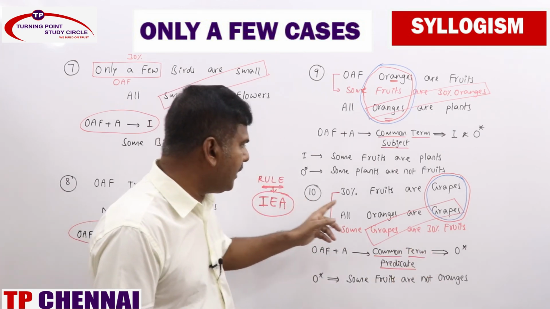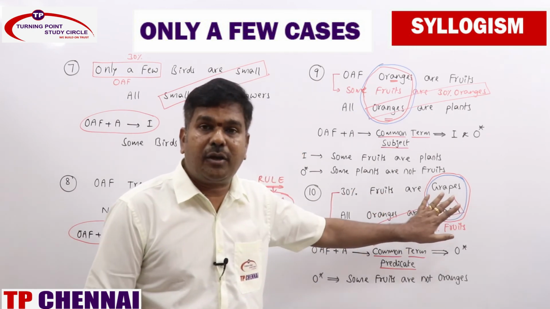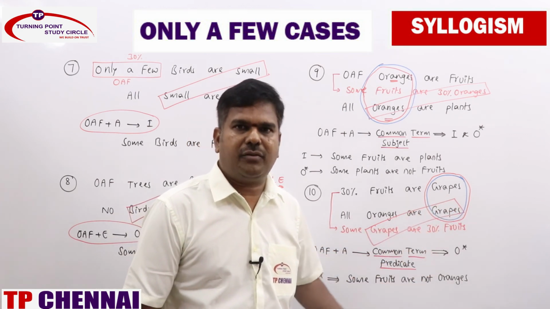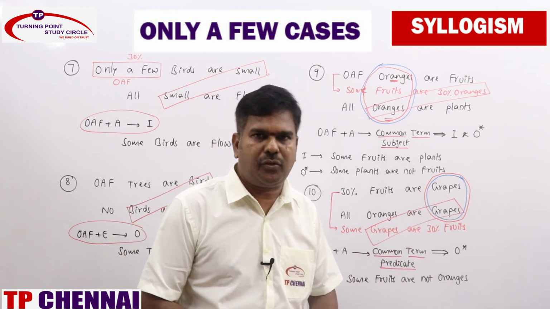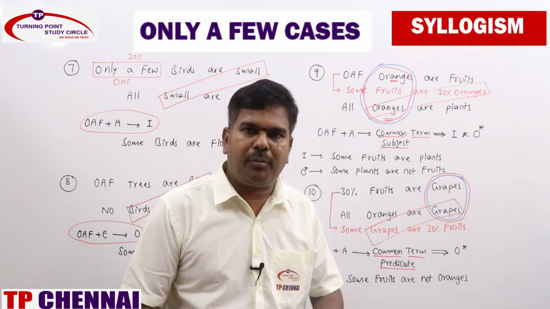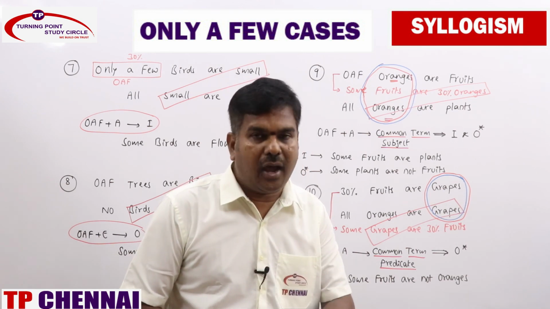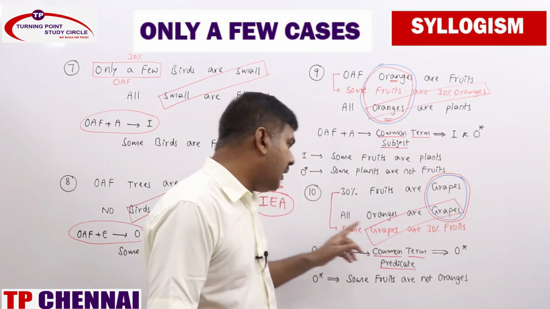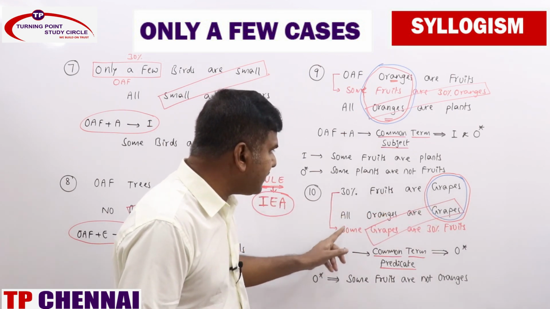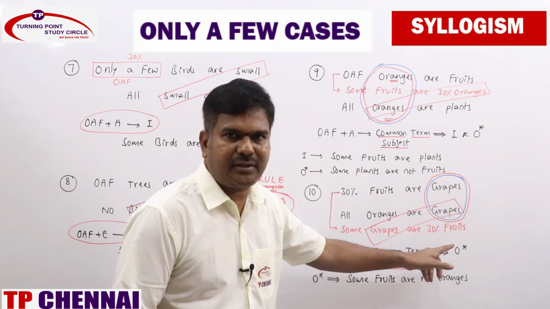Now see the 10th one: 30% fruits are grapes, all oranges are grapes. Common term as predicate. First you need to make proper alignment. First and foremost duty in only a few statements, common term as subject, common term as predicate, you need to make a proper alignment by converting the only a few statement, not the A statement. That one keep in mind. Now, 30% fruits are grapes. So that can be converted as some grapes are 30% fruits.